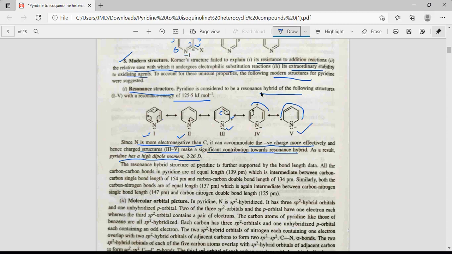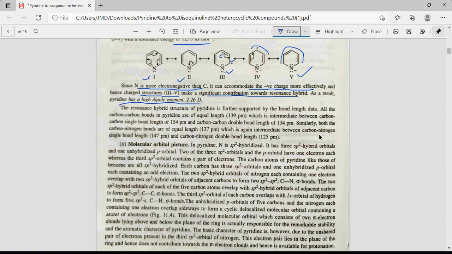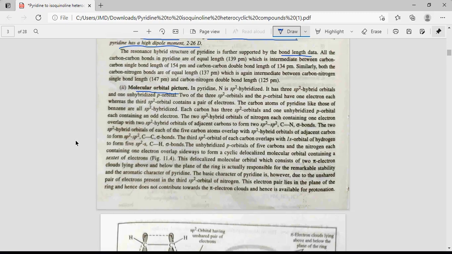Out of these 5 structures, there are 3 structures having negative charge on the nitrogen, but nitrogen is more electronegative, so it can easily accommodate negative charge on itself. Further, this resonance hybrid structure of pyridine is supported by bond length data. When we compare the bond lengths of these bonds with the experimental data, it supports this type of structure. Next topic is molecular orbital picture.